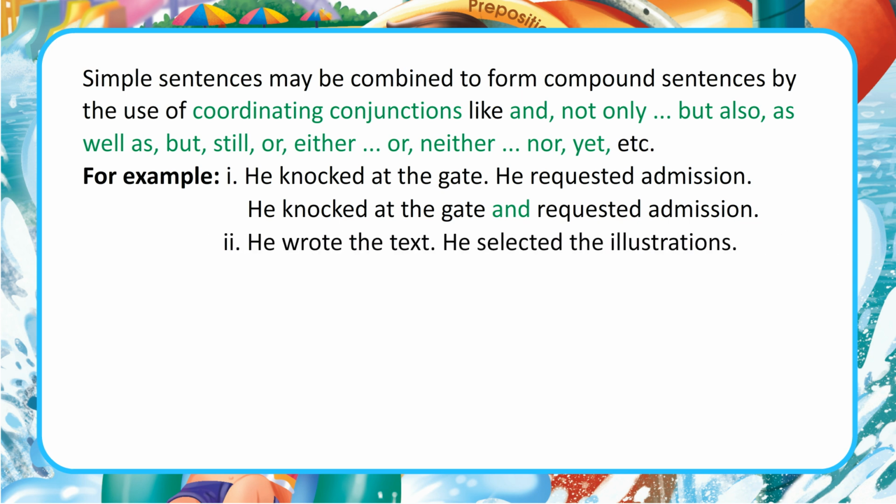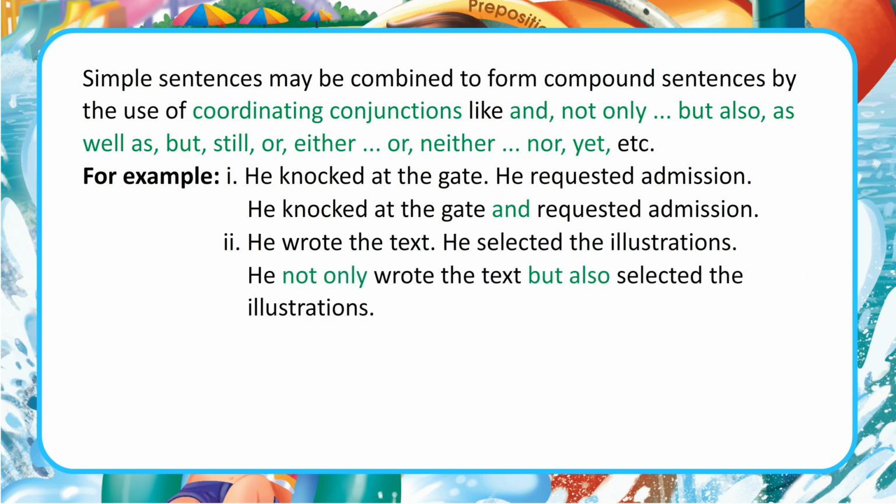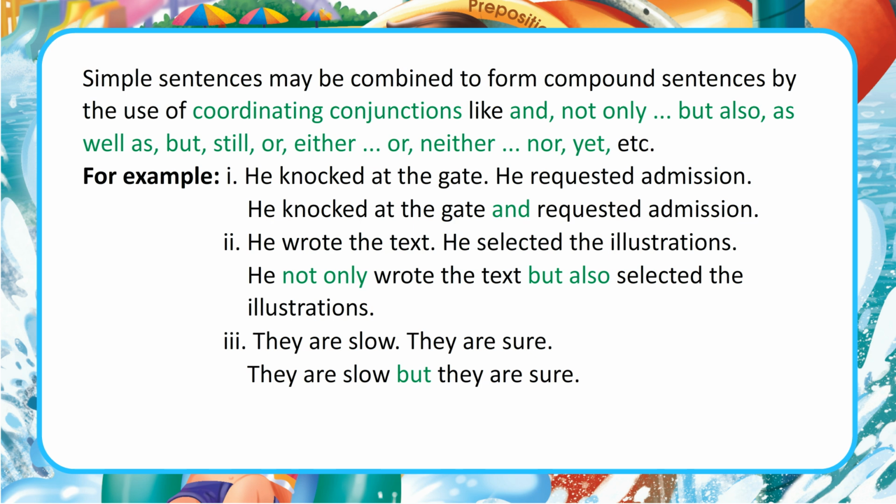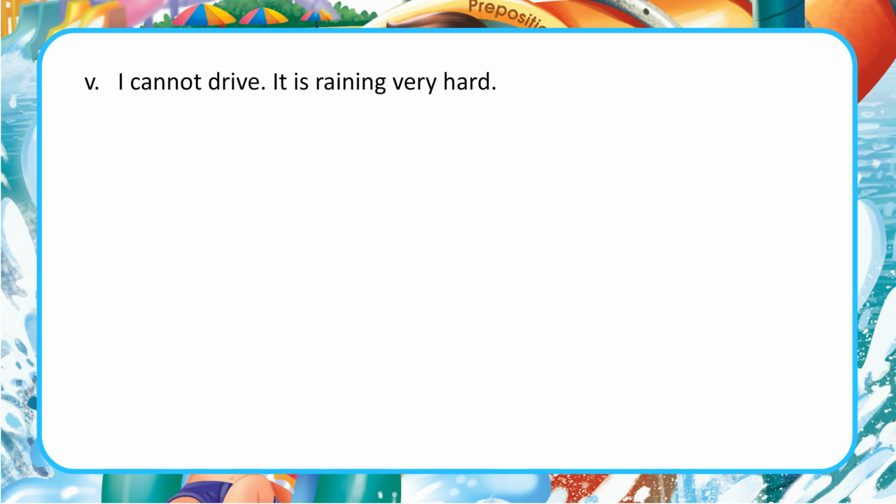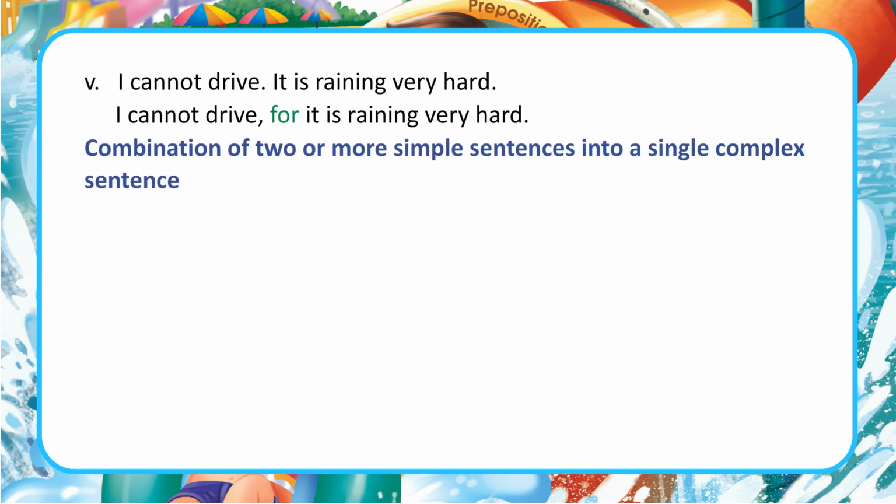2. He wrote the text. He selected the illustrations. He not only wrote the text but also selected the illustrations. 3. They are slow. They are sure. They are slow but they are sure. 4. Take it. Leave it. Take it or leave it. I cannot drive. It is raining very hard. I cannot drive, for it is raining very hard.